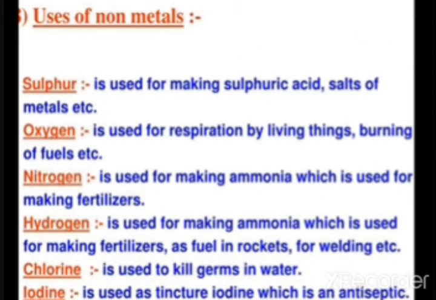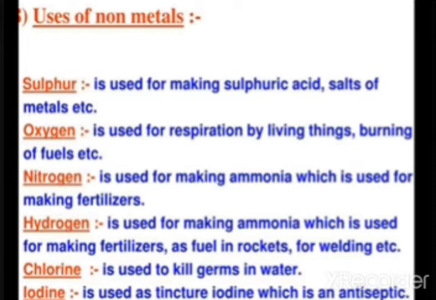And uses of non-metals, like sulfur, is used for making sulfuric acid, salts of metals, etc. Oxygen is used for respiration by living things, burning of fuels, etc. Nitrogen is used for making ammonia, which is used for making fertilizers. And hydrogen, the non-metal, is used for making ammonia, which is used for making fertilizer, and as fuel in rockets and for welding purposes.